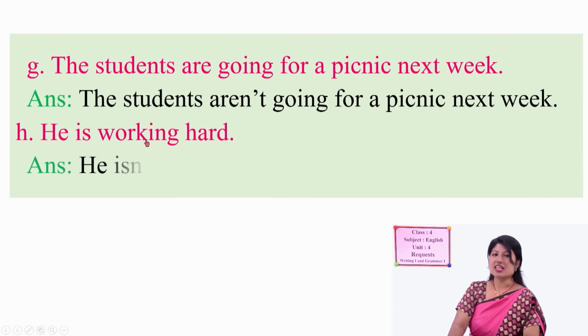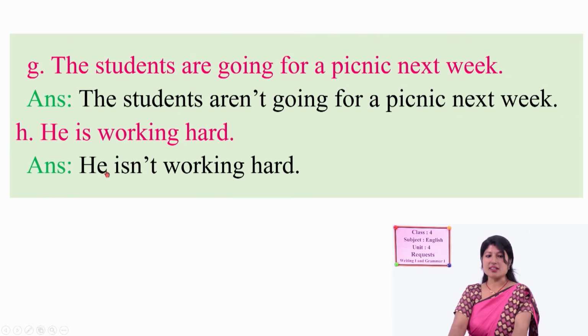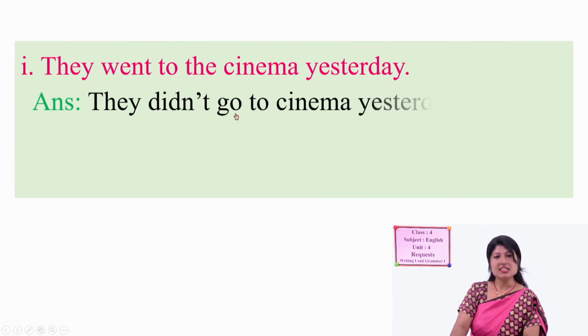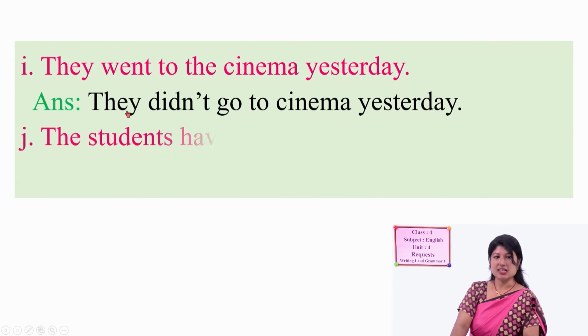It's very easy. He is not working hard. He isn't working hard. Number I. They went to the cinema yesterday. They didn't go to the cinema yesterday. Went, that's why the did form, negative didn't.